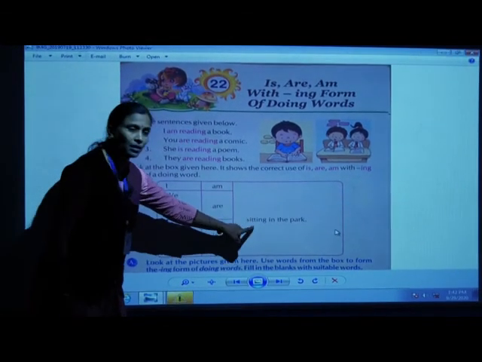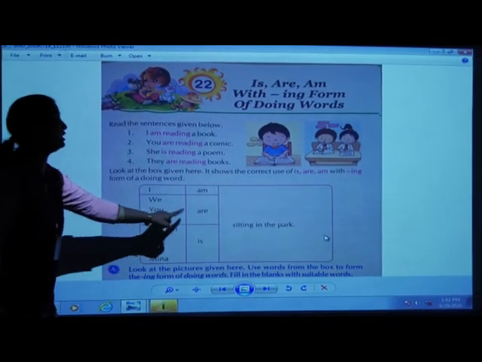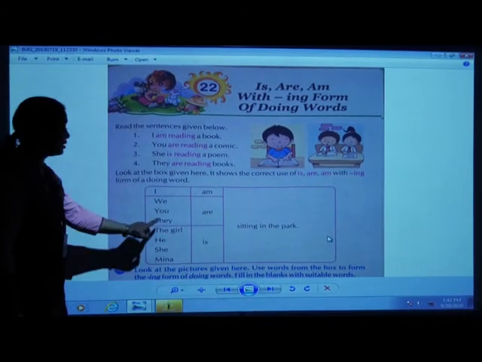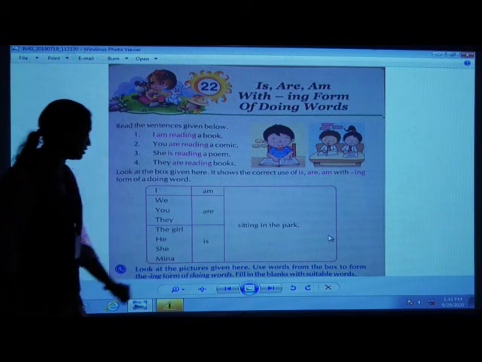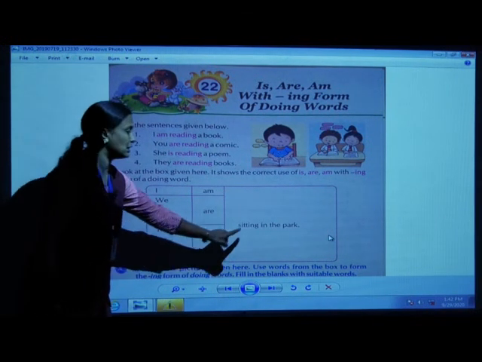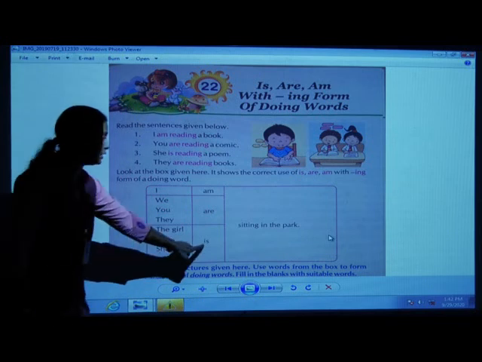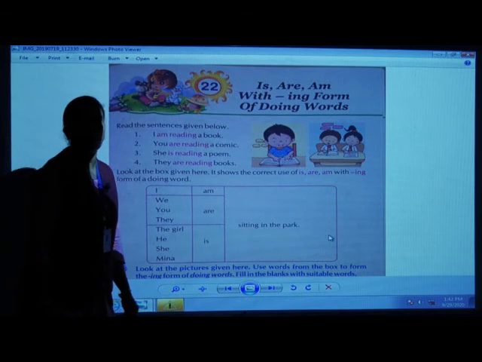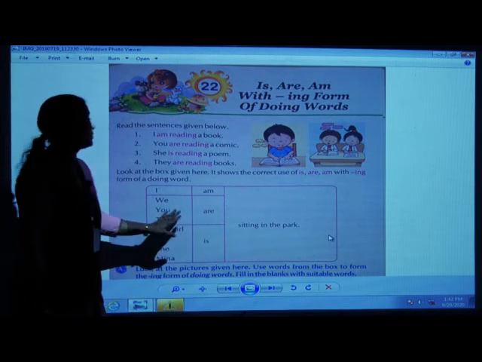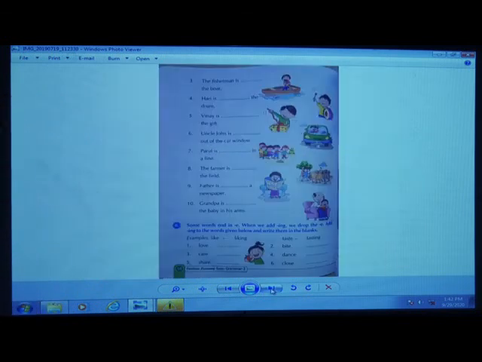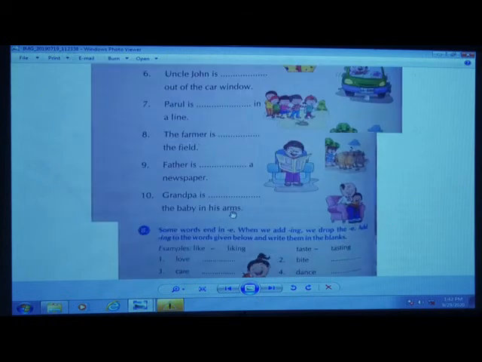So I am sitting in the park, single person; we are sitting in the park; you are sitting in the park; they are sitting in the park; the girl is sitting in the park; he is sitting in the park; she is sitting in the park; Meena is sitting in the park. So we have learned about this and even completed the exercise related to this, children. Now we are going to the next page and next exercise.